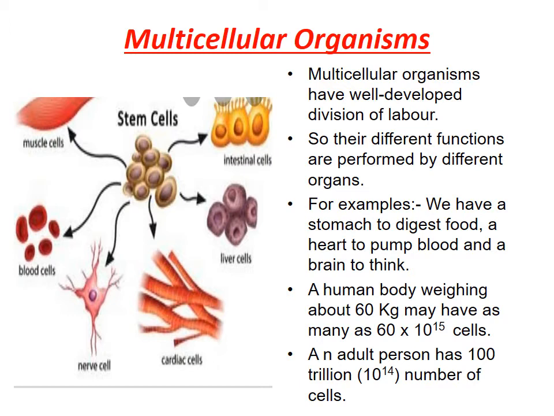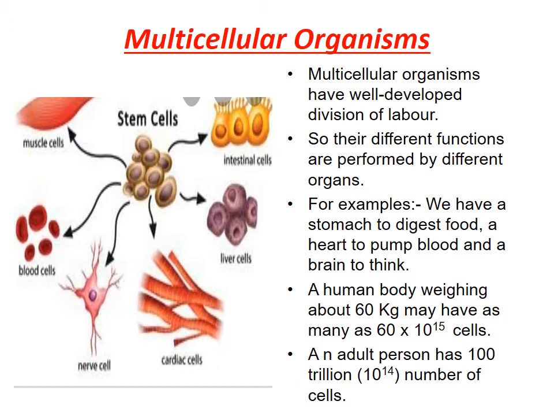If we take an example of approximately how many cells may be there in a human body, then if a human body weighs 60 kg, we can approximately calculate 60 into 10 raised to 15 cells.